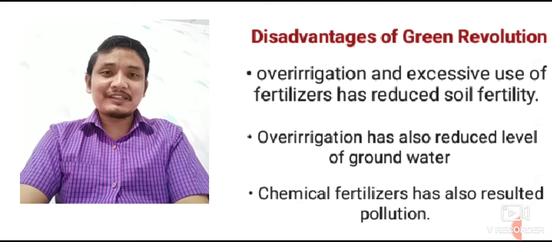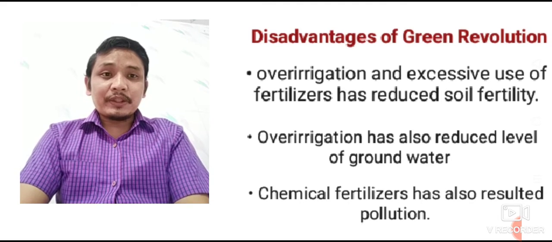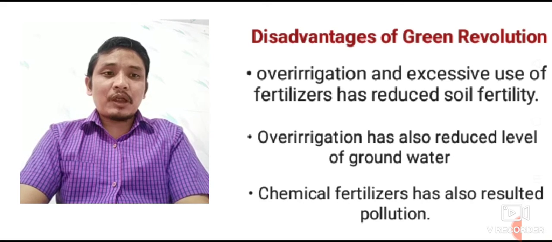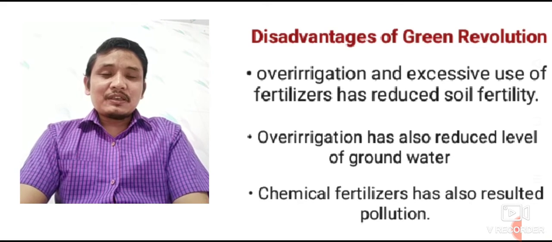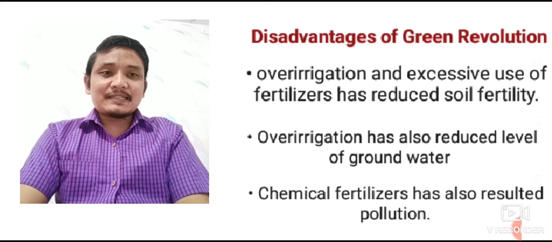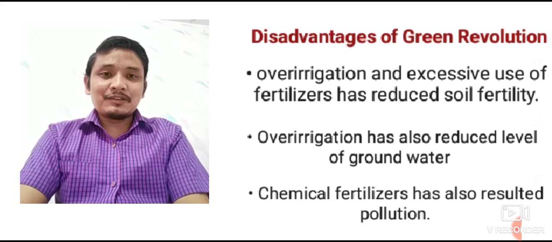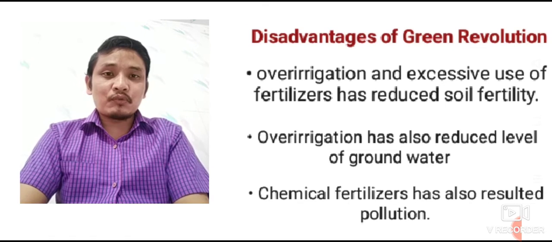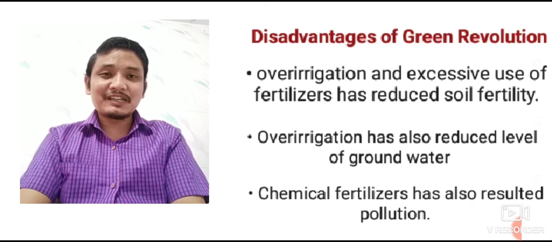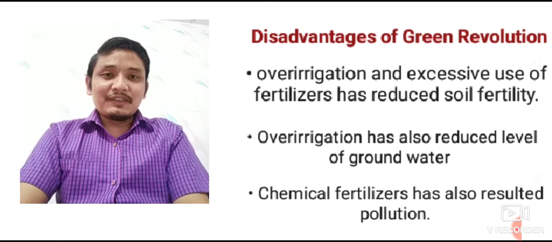So this is disadvantage number one. Number two, over irrigation has also reduced the level of groundwater. That means due to excessive use of irrigation, we used excessive groundwater, and the level of the groundwater also reduced. That means we face a shortage of water.